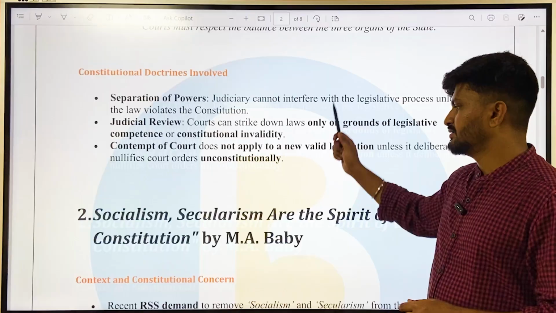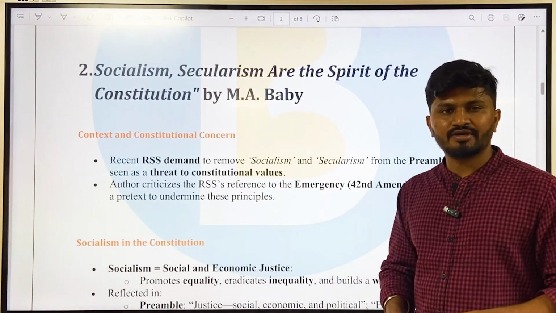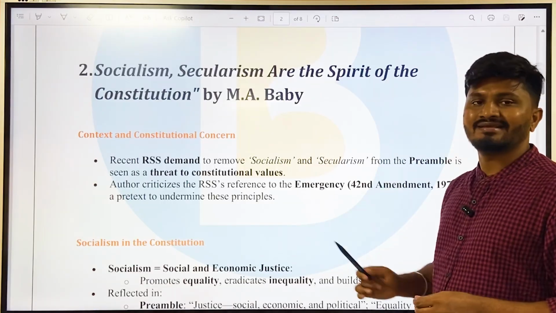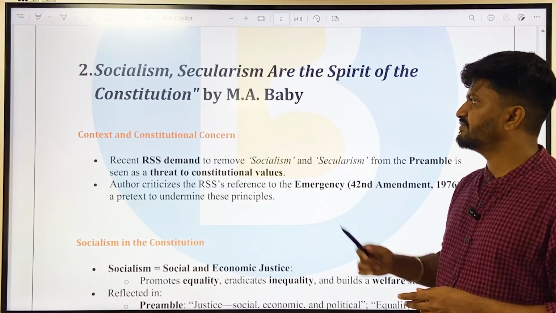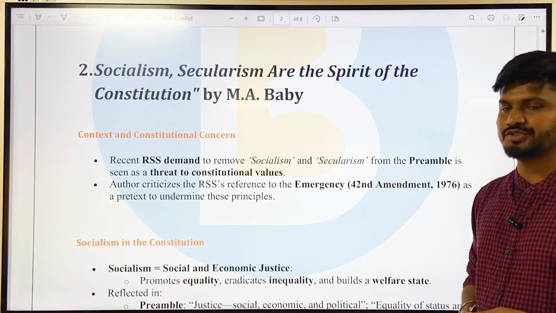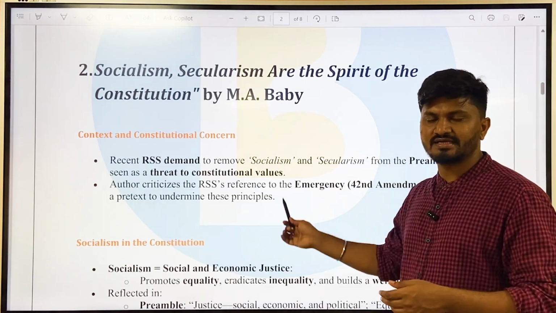Okay, then the second editorial, a very important and burning issue these days. There was an editorial in The Hindu by M.A. Baby. The article read, "Socialism, secularism are the spirit of the constitution." Okay, what is the context?